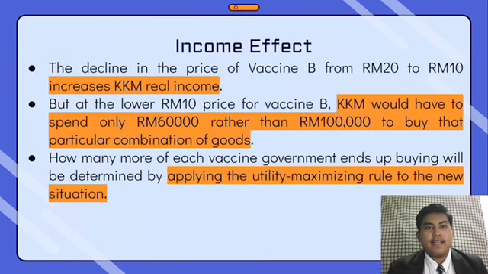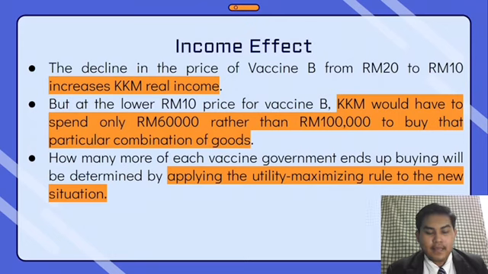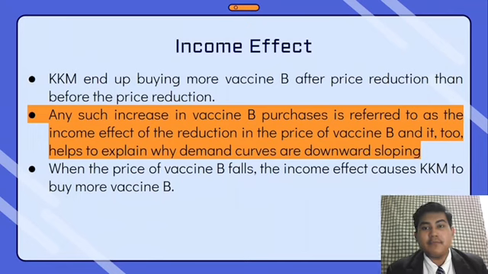For the income effect, the decline in the price of vaccine B from 20 ringgit to 10 ringgit increases KKM's real income. At the lower price, KKM would have to spend only 60,000 rather than 100,000 to buy the particular combination of goods. This means that KKM saves 40,000 ringgit. How many more of which vaccine the government ends up buying will be determined by applying the utility maximizing rule to the new situation. KKM ends up buying more vaccine B after the price reduction than before. Any such increase in vaccine B purchases is referred to as the income effect of the reduction in the price of vaccine B, and it helps to explain why demand curves are downward sloping. To conclude, again, when the price of vaccine B falls, the income effect causes KKM to buy more of vaccine B.